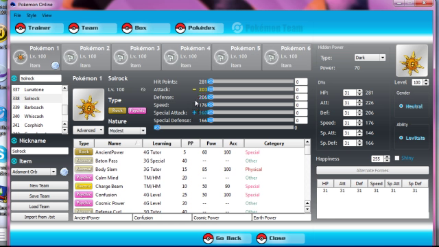Ah, that's really good. I didn't even know you could do that. Set your natures simply. That's incredible. I didn't even know it did that. So we want Solrock and we want it to be plus attack and minus special attack. You just do that. Simple.